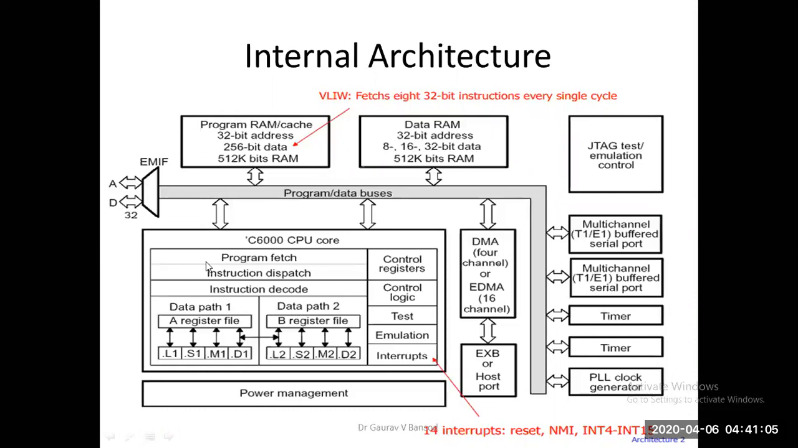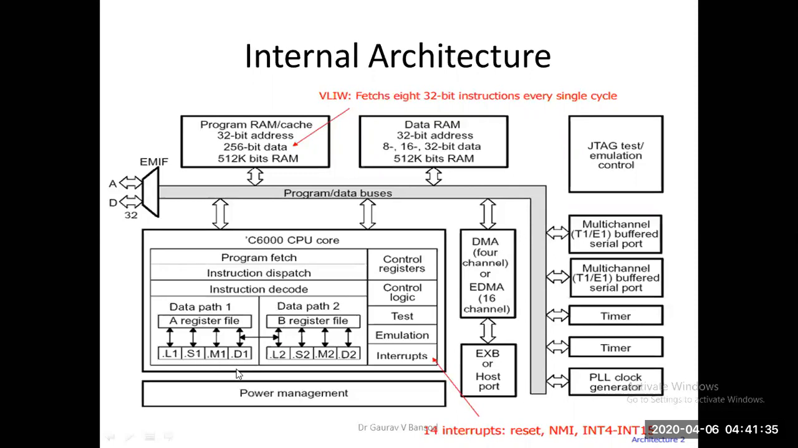Okay. Now the CPU consists of program fetch, instruction dispatch, and instruction decode. Then there are two data paths, data path 1 and data path 2. Data path 1 consists of the A register file, and data path 2 consists of the B register file. The A register file consists of 16 registers, A0 to A15. The B register file consists of 16 registers, B0 to B15.